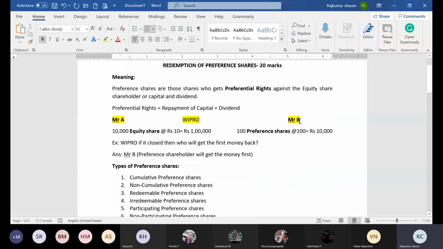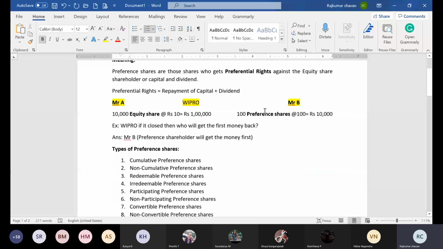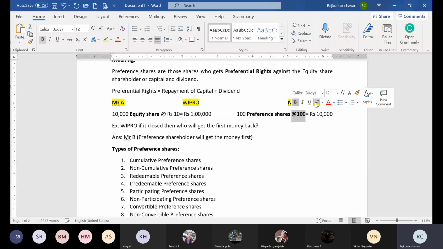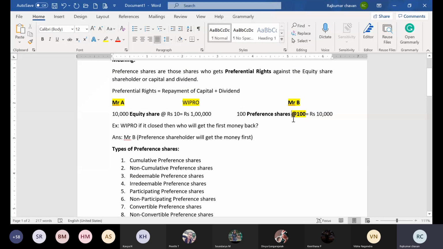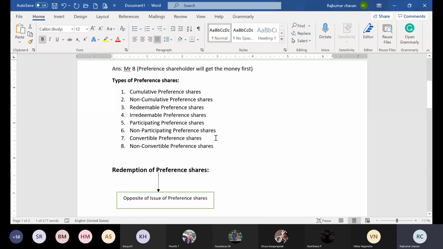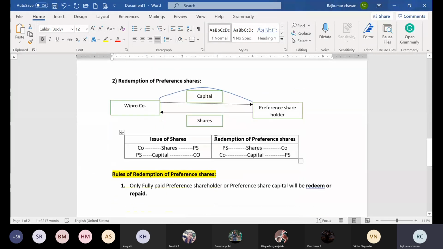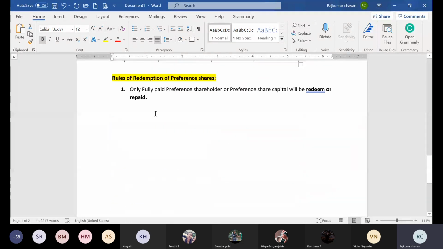I took Mr. B as our preference shareholder. The face value was 100 rupees. If Mr. B has not paid the full amount of the face value of 100 rupees, then we will not repay his money back.